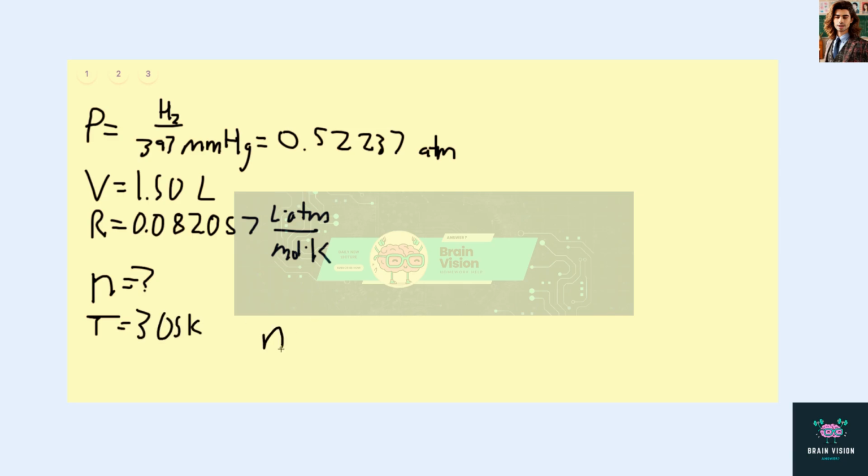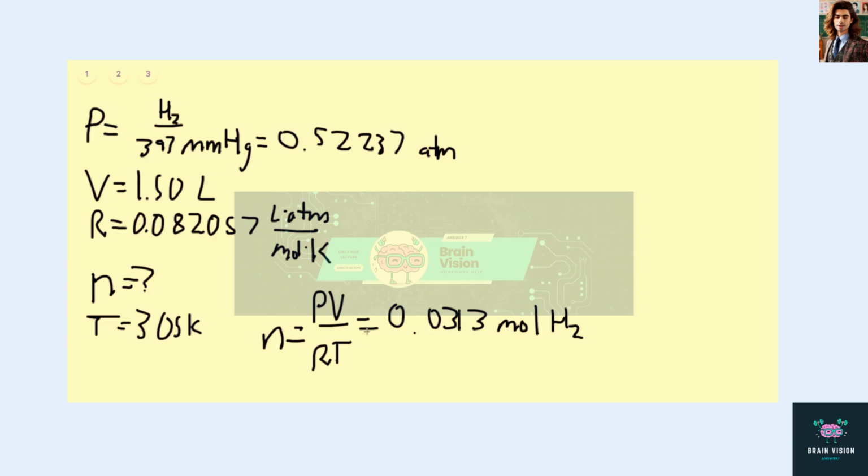When we take that same rearranged ideal gas law, n equals PV over RT, and solve with our numbers for H2, we get 0.0313 moles of H2.